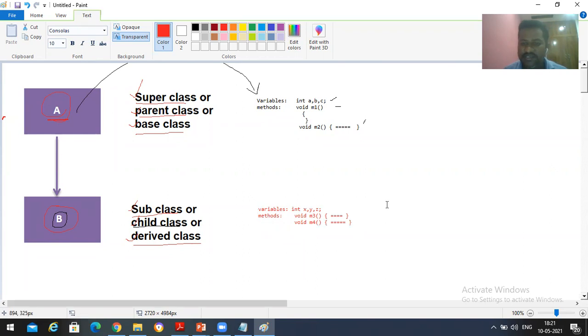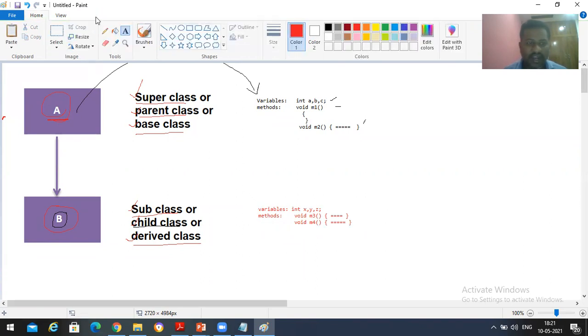Now these things are there. That means your A contains three variables and two methods, and your B contains three variables and two methods. Now what happens is this B was extended from this A, so B will be acting as a child to A. If B is acting as a child to A, then whatever things we have in A, all those things will be available to this B also.